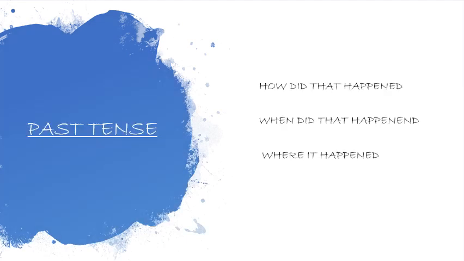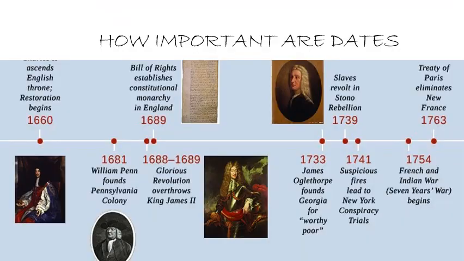Here there is an example for how, when and where. How did that happen? When did that happen? Where did it happen? Even these words, how, when and where, can be used in the future tense. Since we are reading history, here we stick to the past tense. The first topic of this chapter is how important are dates.